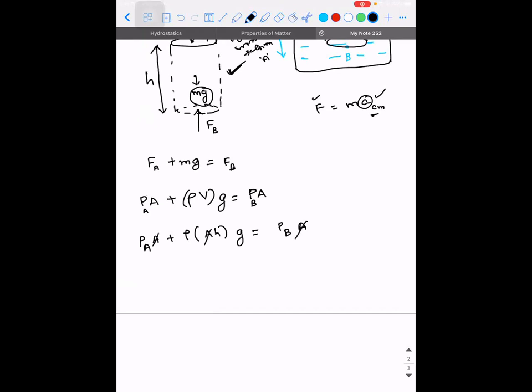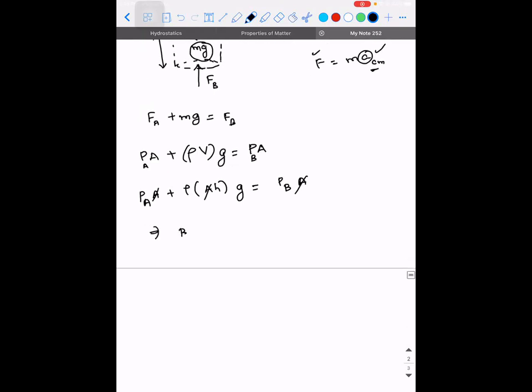A gets cancelled. So what are you going to get? PB minus PA is equal to rho g h. That is, the difference between the pressure at the bottom and the pressure at the top is always equal to rho g h. This tells us clearly that as you go deep into the liquid column, the pressure is going to increase. Clear, guys?